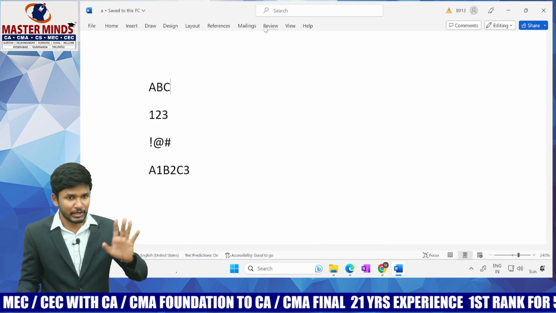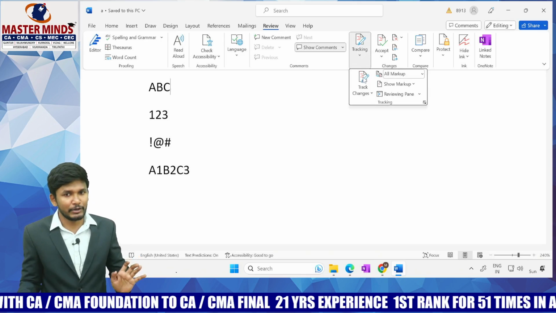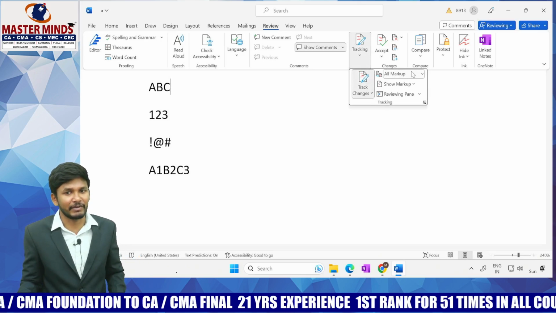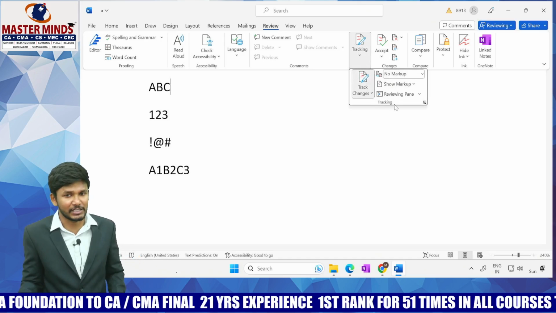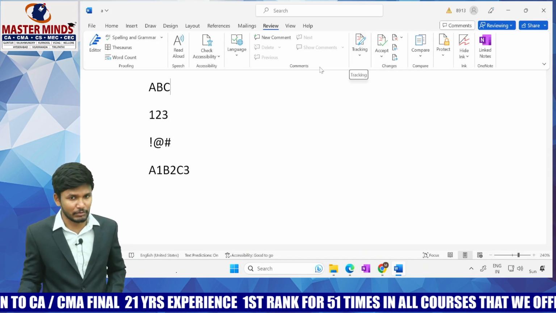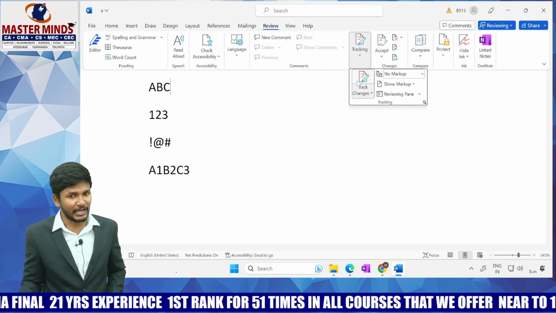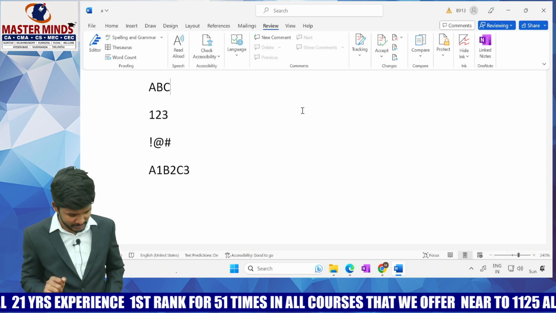What is that feature? In your Microsoft itself, we have a Review option. Here you will find something called Track Changes. The way we have track changes in Microsoft, in the same way in our accounting software there should be a track changes feature. What I am doing here in Word is adding track changes now. I have gone to track changes and turned it on. Now you find it highlighted.